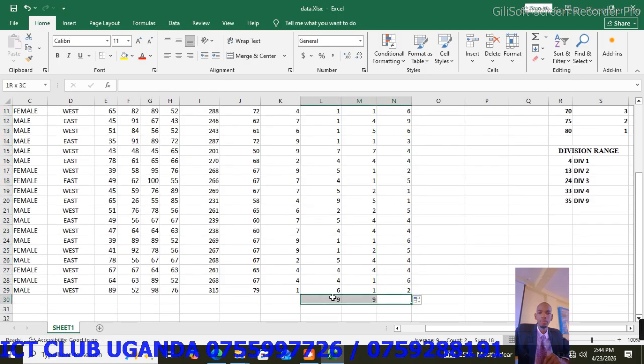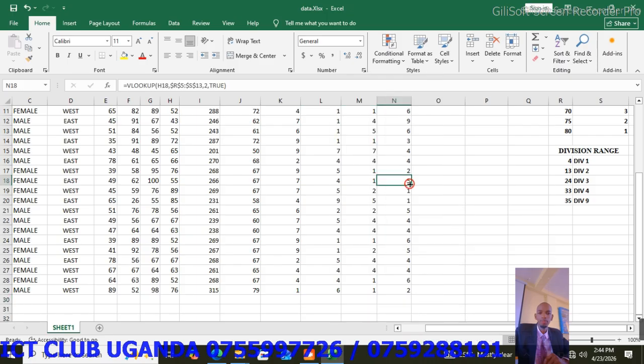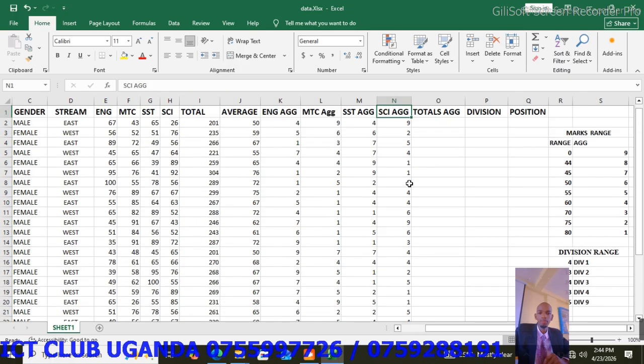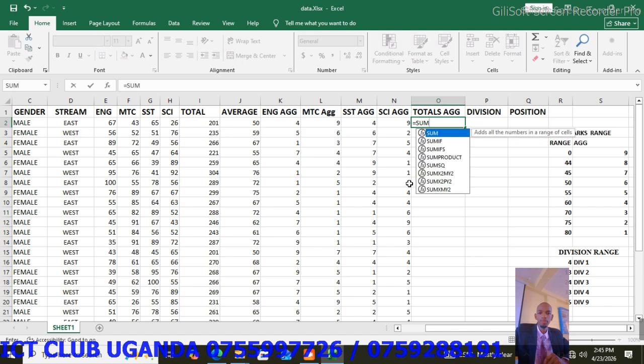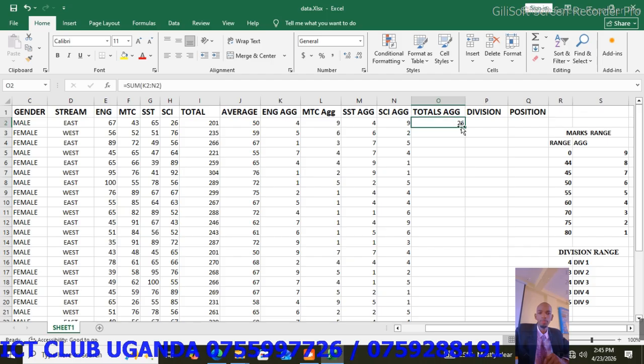So these ones are not part, so you right click and clear contents. Save, Control S. So we are now going to get the total aggregates. How do we get the total aggregates? We are going to use a function called sum. Equals sum, open the brackets, you add the aggregate from English to science. So you highlight them and you close the brackets, press enter, then you autofill.